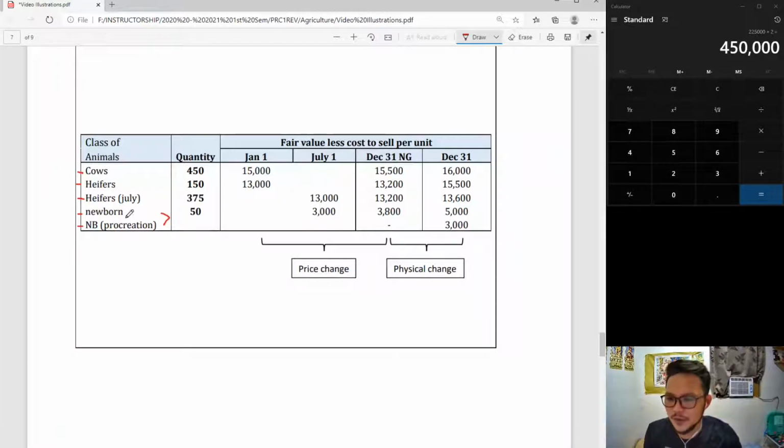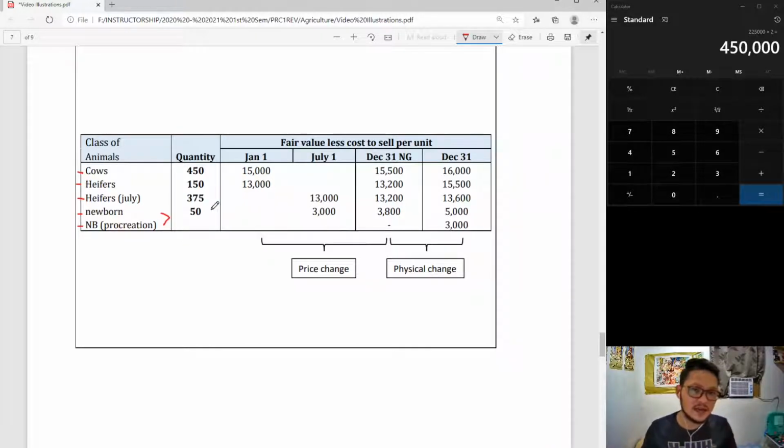And the newborn, initially, it had not existed to begin with. During the year, di ba, hindi naman tayo nagsimula on January 1 with newborns. The newborns just existed on July. And we did not pay anything for it, right? Wala naman tayong binayad. So, if I would record the newborn on July, that would be a debit to biological asset of 3,000 times 50. Saan nanggaling yan? Ano credit ko? Wala akong binayad, di ba? My credit to that is gain on changes in fair value.